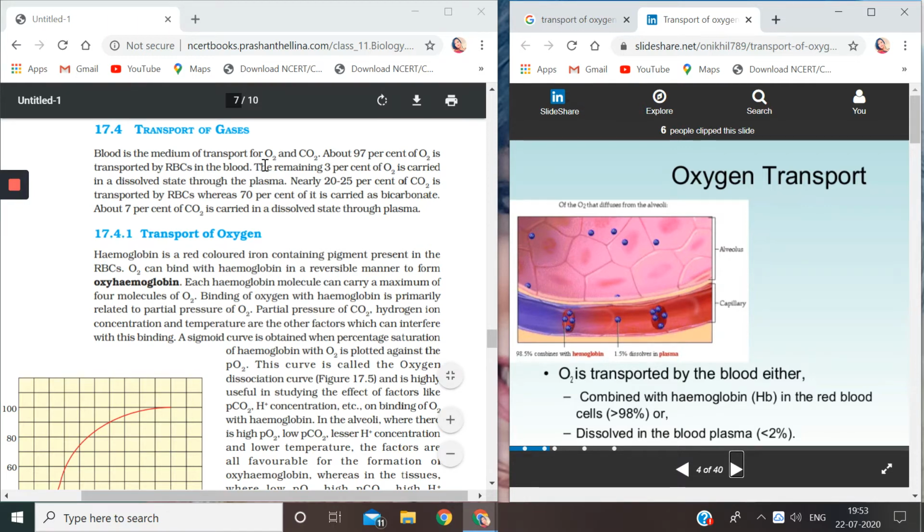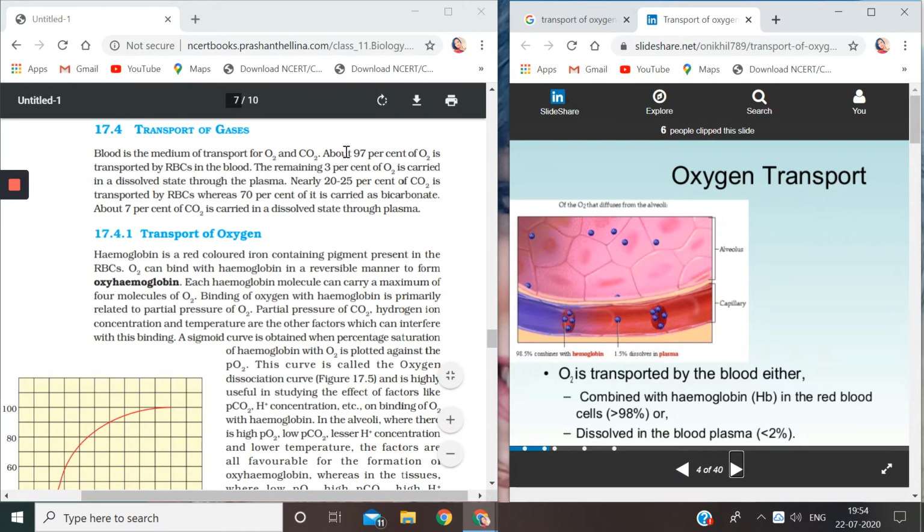Then children, nearly 20 to 25% of carbon dioxide is transported by RBCs, whereas 70% is carried as bicarbonate. Out of 100% carbon dioxide, 20 to 25% is transported by RBCs and 70% is carried as bicarbonate, and 7% of CO2 is carried in a dissolved state through plasma. So this is the data they have given you.